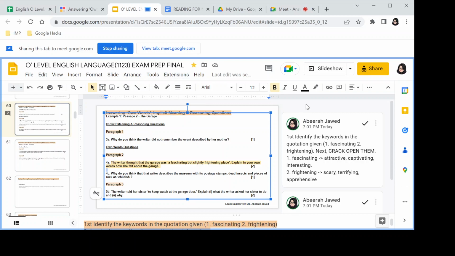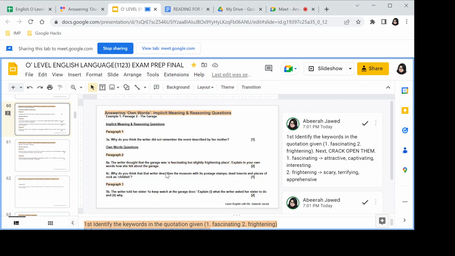But miss, if the examiner gives us a really hard question, for example, he has given us the two keywords, grotesque and misalliance. The one who does not know the meaning of this, how is he or she supposed to answer this? Because it is very difficult to find the answer. Okay. Grotesque and misalliance. Can you just type it out? Which paper are you talking about? No, I'm asking generally.